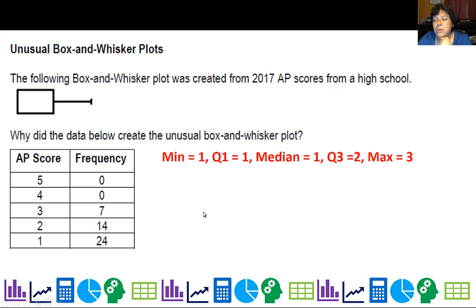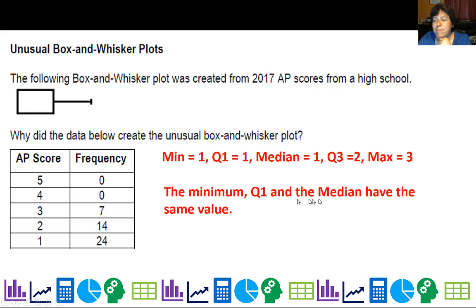All right? Since the minimum, Q1, and median have the same value, that segment piece and the first part of the box are all collapsed into the median. They're all the same value. So that's how you can end up with some really unusual box plots.